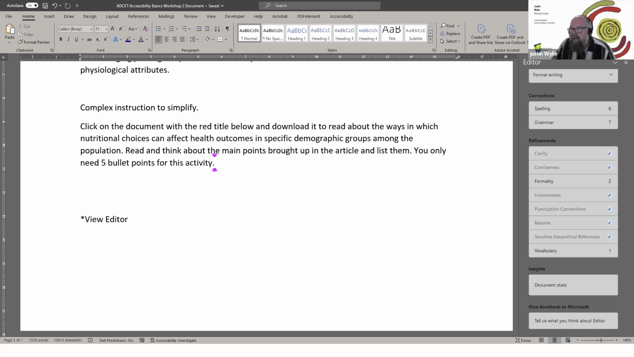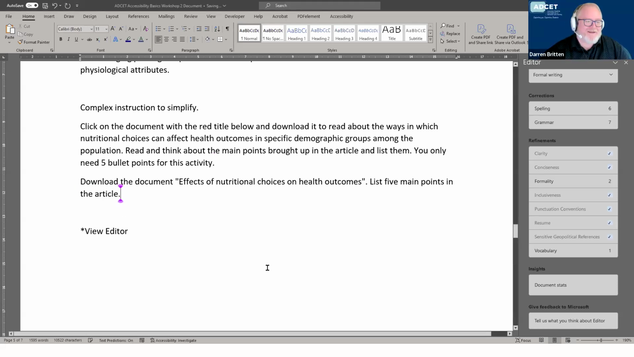So you probably want to say, click the document titled such and such, instead of just relying on colour alone. Yep, Elizabeth's picked up on that as well, and Peter, a few people are putting the document title in there. So, download, as Peter's got, the document: effects of nutritional choices on health outcomes, list 5 main points in the article. I don't think you get much more concise than that.